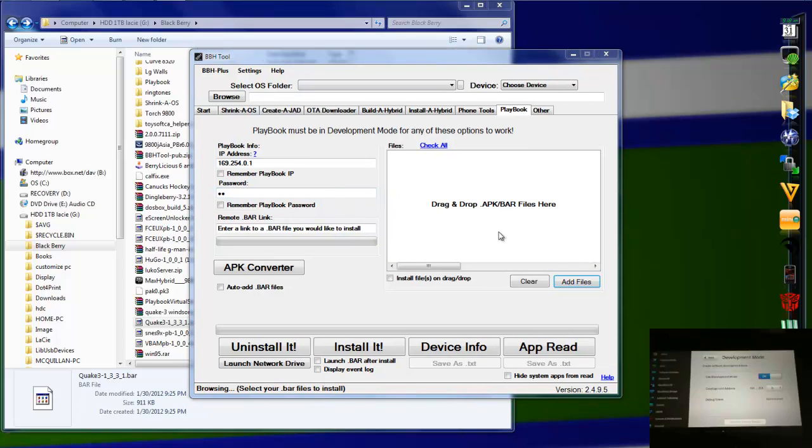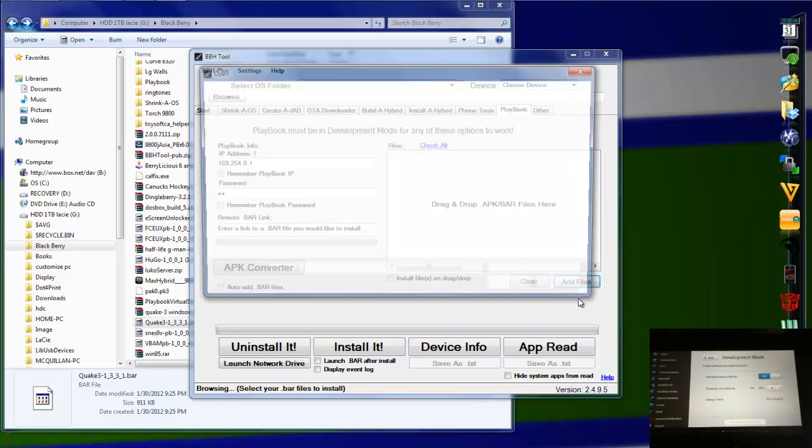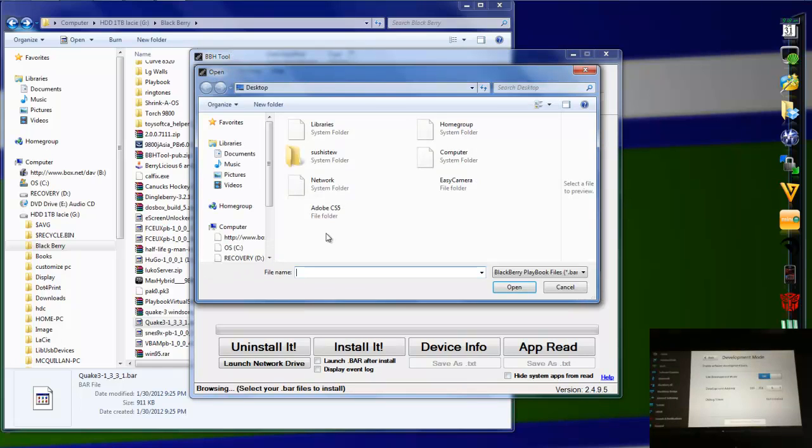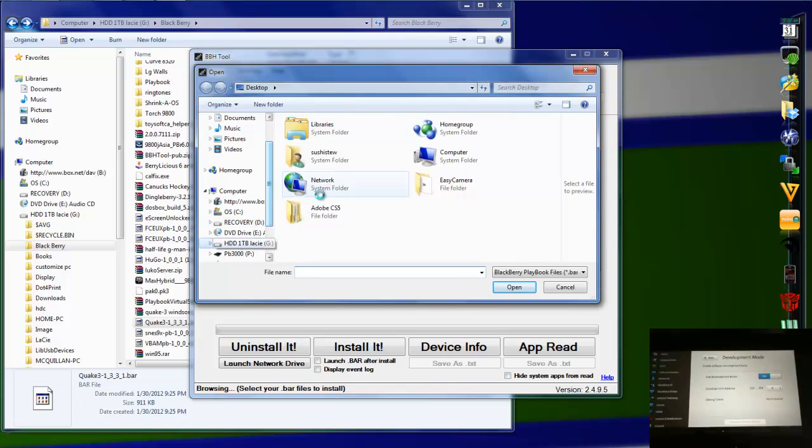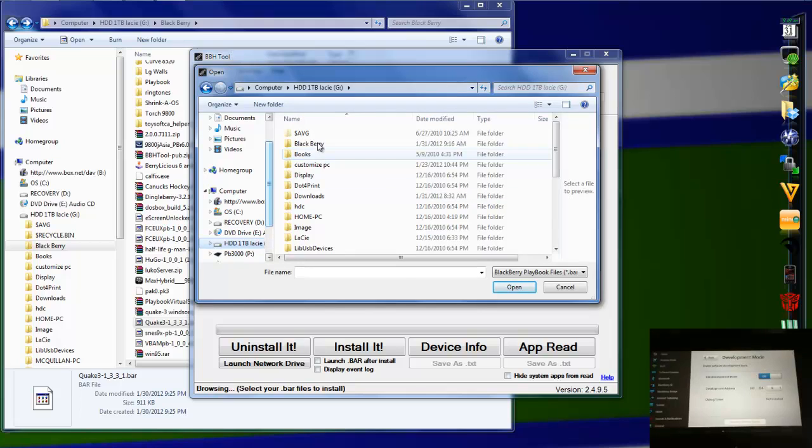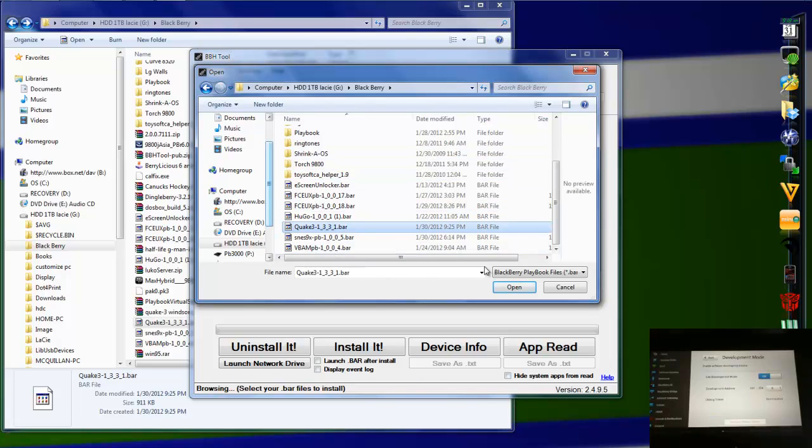My computer's a little bit slow since I'm recording, so I'm going to select Add Files button. So we're going to side load in Quake 3 to start with BBH tool.